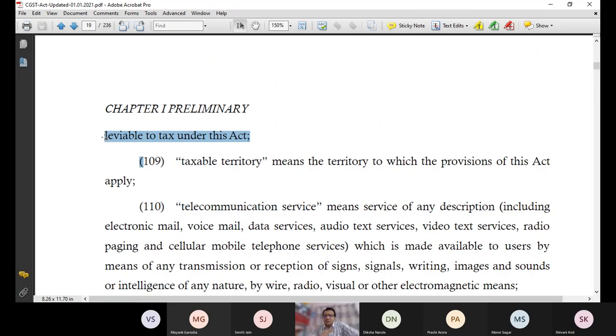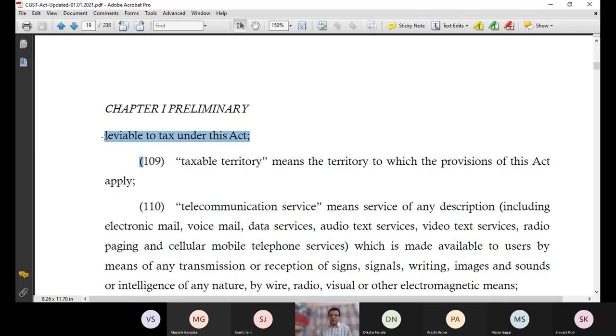Alcoholic liquor for human consumption is permanently beyond the scope of GST laws. Apart from this, every goods or services. Now you must read the definition of what is good and what is a service. So every good and service when you supply is leviable to tax under GST laws, including petroleum products. However, the date of applicability of levying GST on petroleum products is still not yet decided by the central government as well as the state government. So technically, what is taxable supply? Every supply which is leviable to tax under GST laws is a taxable supply.